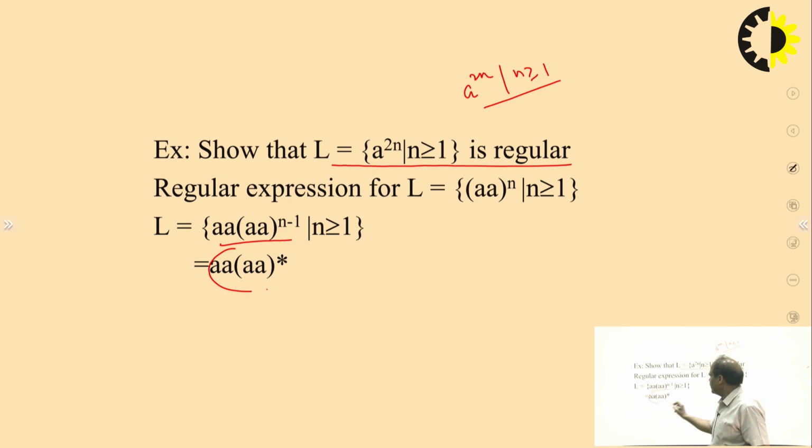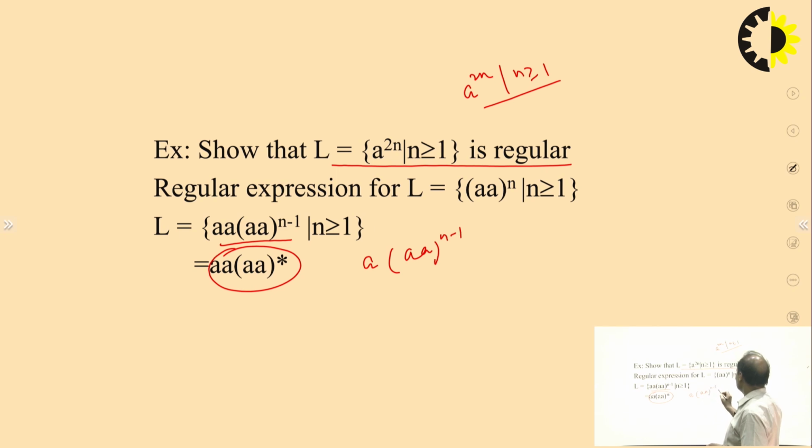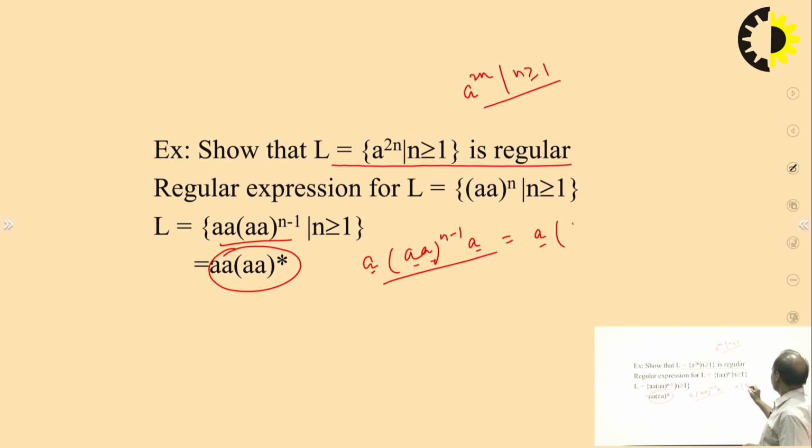So the regular expression can be this, or equivalently you can design it like this, n minus 1 then a. This is also the same regular expression for the particular language. So the regular expression for this is a, then a star, and a. So the question is that this is regular, so just design a DFA for this. We can see that this is the DFA corresponding to the particular language.